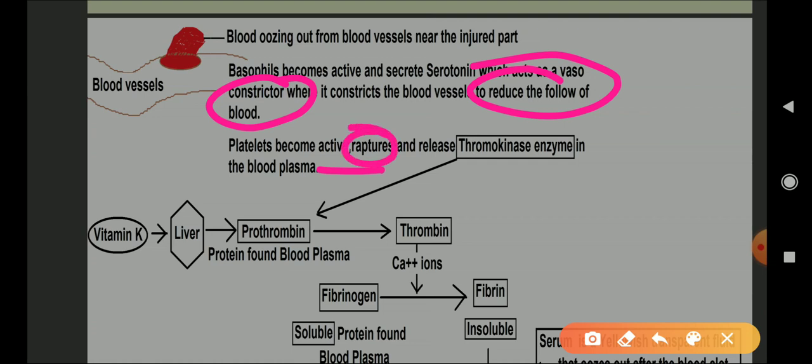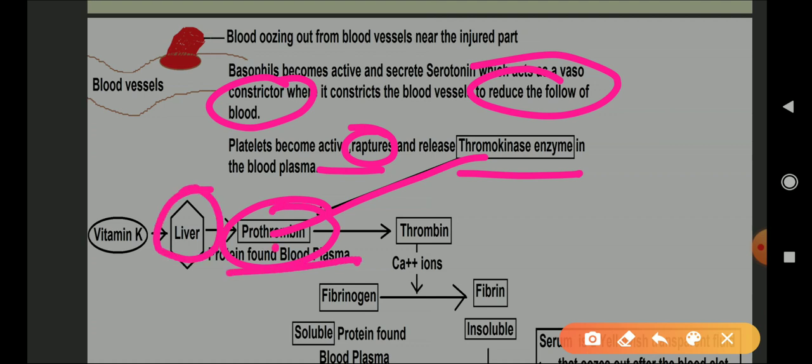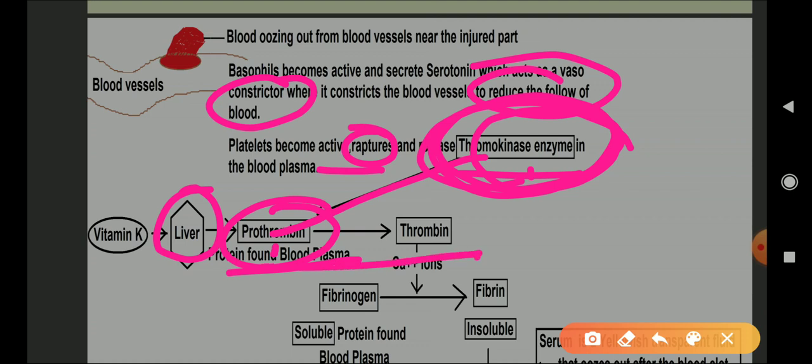The platelets rupture and release the enzyme thrombokinase. This thrombokinase acts on the prothrombin, which comes from the liver in the blood plasma. So prothrombin is a protein, fibrinogen is a protein, and thrombokinase is an enzyme. Which enzyme is important for blood clotting? Thrombokinase. Name the enzyme responsible for blood clotting? Thrombokinase. Its function is to convert prothrombin into thrombin.